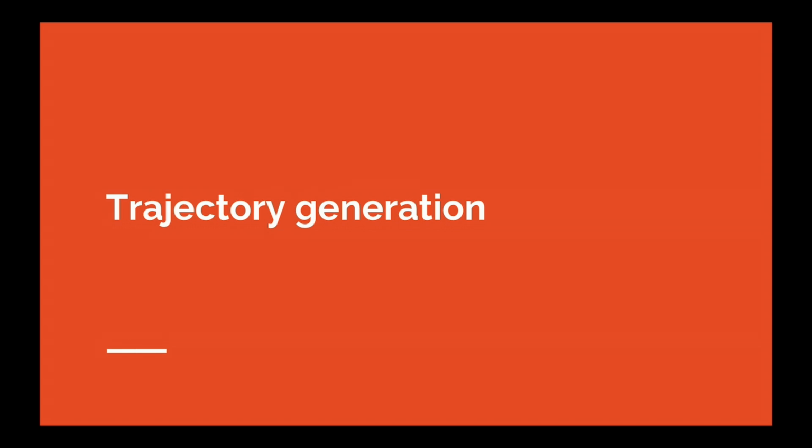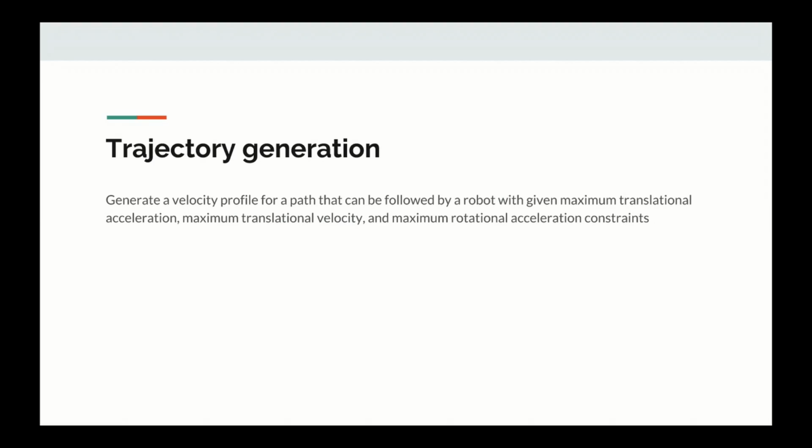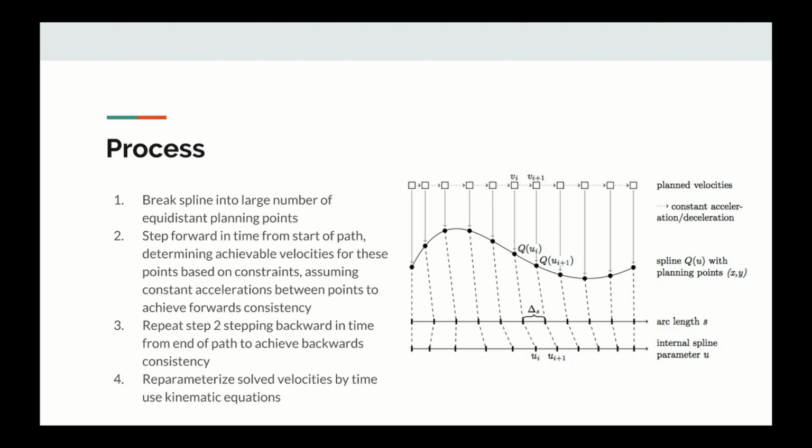So now with the path selected, the next step is to do trajectory generation. So we can generate a velocity profile for the path that was selected for a robot with a given maximum translational acceleration, maximum translational velocity, and maximum rotational acceleration constraints. So the process here is we first break the spline into a large number of equidistant planning points, as is depicted over here. Then we step forward in time from the start of the spline, and we determine the achievable velocities for each of these points based on those constraints mentioned, assuming a constant acceleration between the points. And this achieves forward consistency.